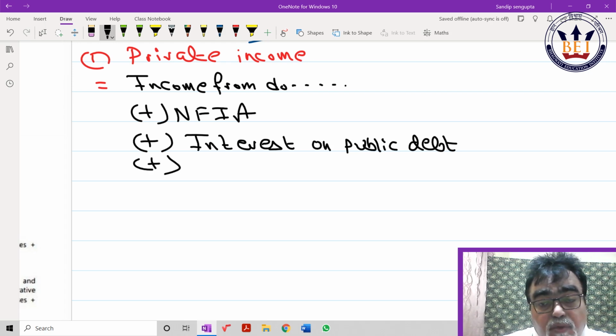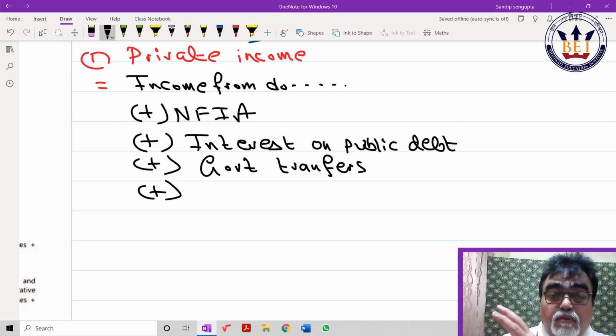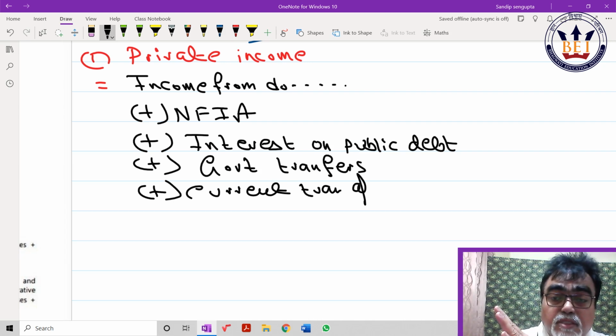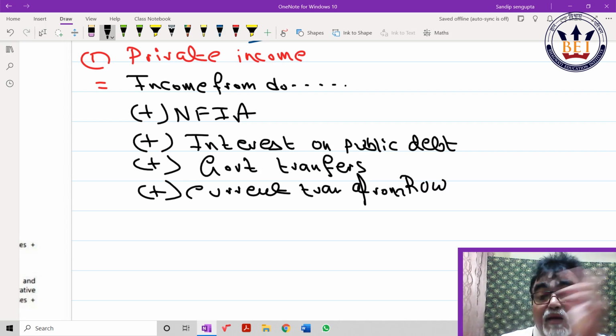Current transfer from ROW. ROW matlab rest of the world. Private income: income from domestic product plus NFIA plus interest on public debt, government transfer, current transfer. You appreciate my effort. I could have directly answered the sum, but I want to help you with the basic thing so that any bacha can understand properly.